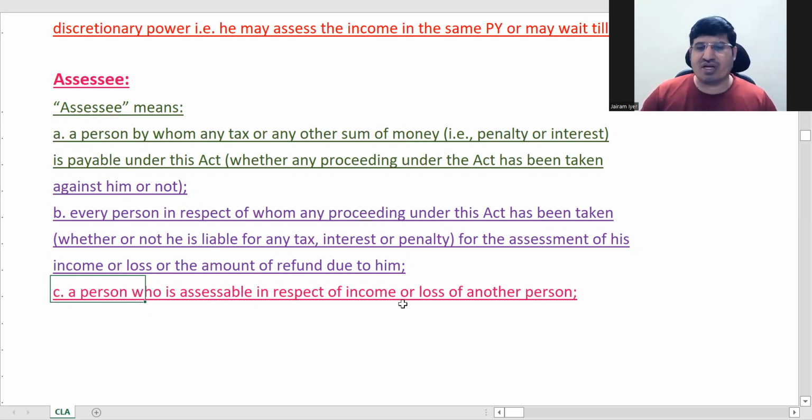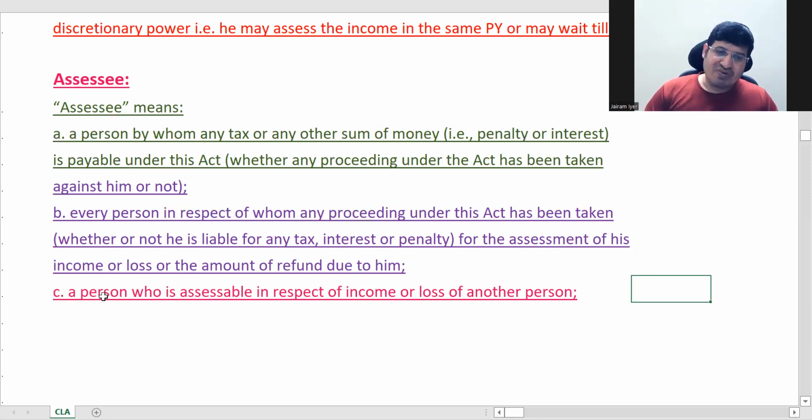Person who is assessable for income of another person. For example, you have got a minor child. For the income of the minor child, you are assessable. So then even if you yourself are not an assessee, you will become an assessee.